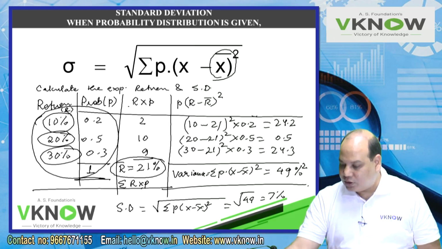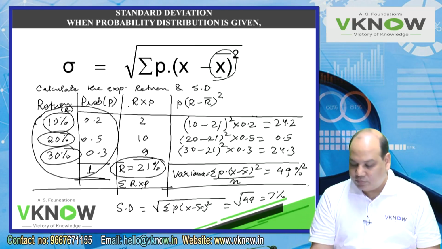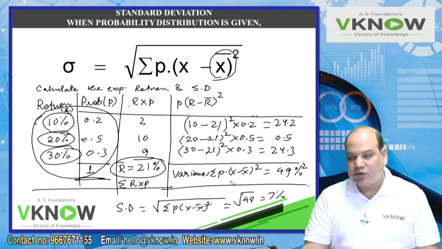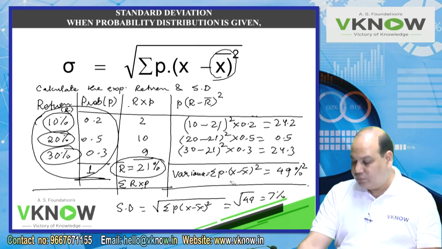The second mistake they make is they divide this by n. Again the same problem. When I am using probability, I don't have to divide by n. The sum of the probability is already 1. So even if you have to divide, it is dividing by 1, so we don't do that. Okay.